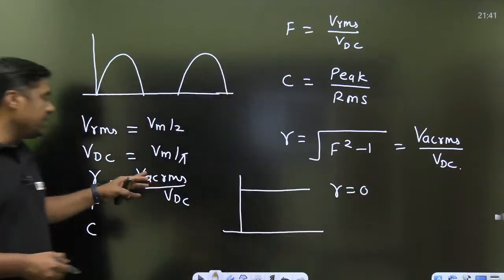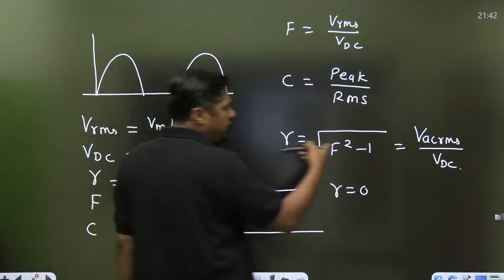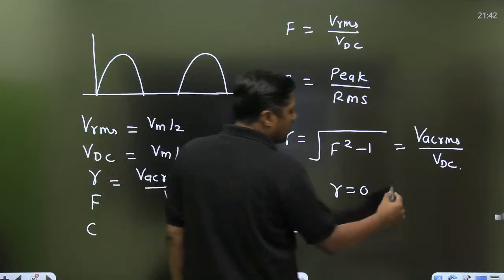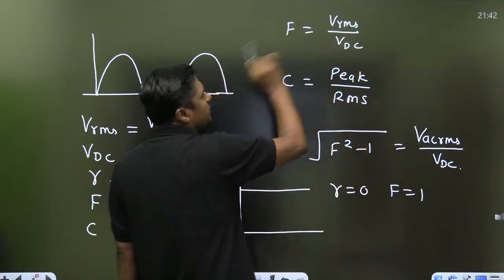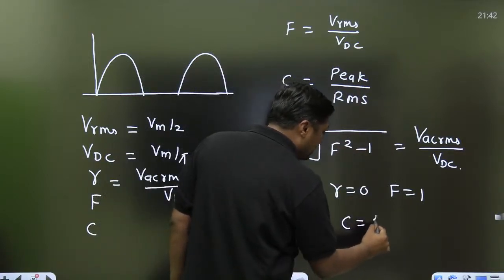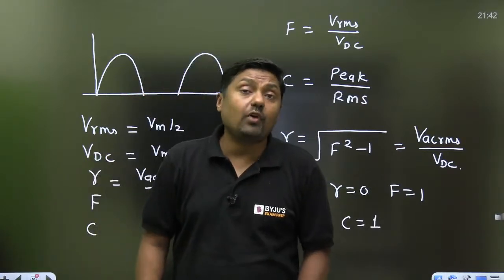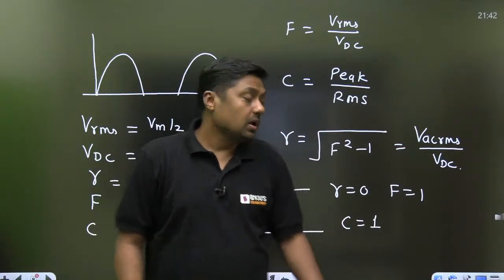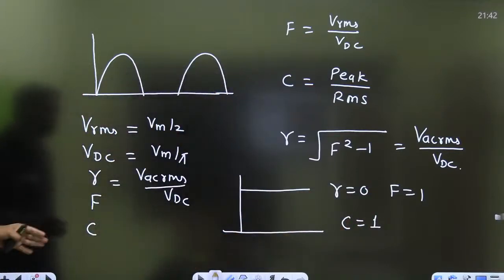Because AC component is 0, so the RMS value of the AC component is 0. Form factor from this formula, if it is 0, the form factor is equal to 1, Vrms is equal to VDC upon VDC, cancel out. Peak is, that is the crest factor is also 1. These are the ideal values for rectifier. Ripple factor, form factor and what? Crest factor. These are the values.